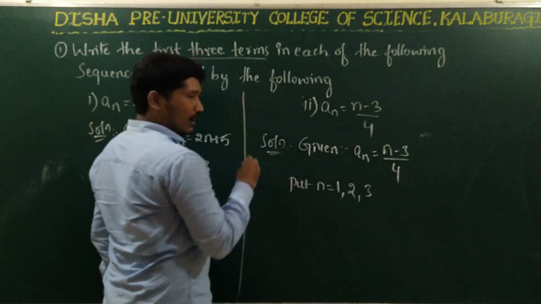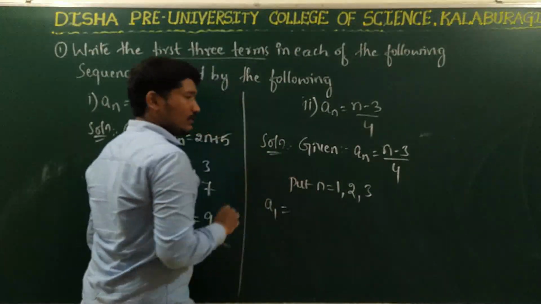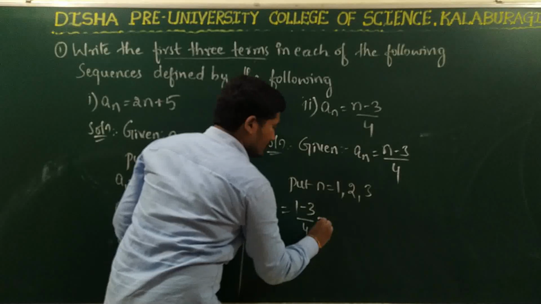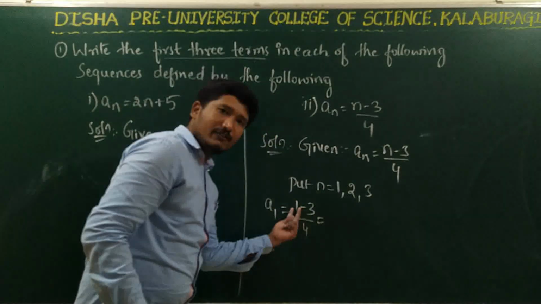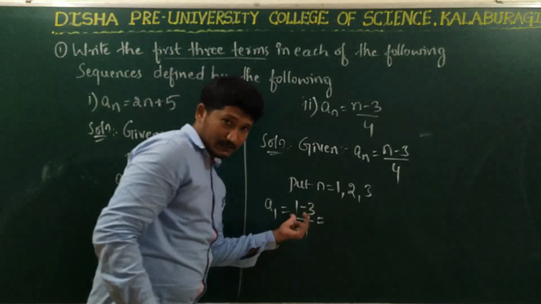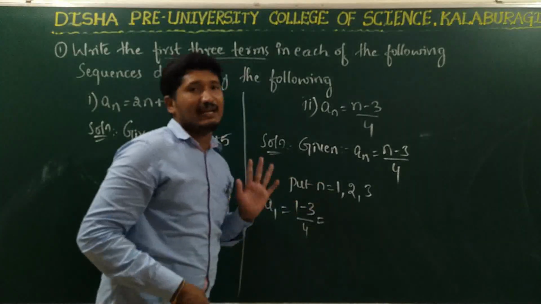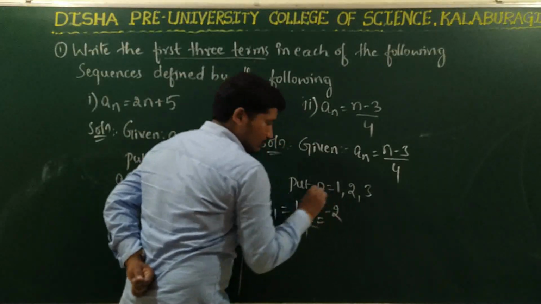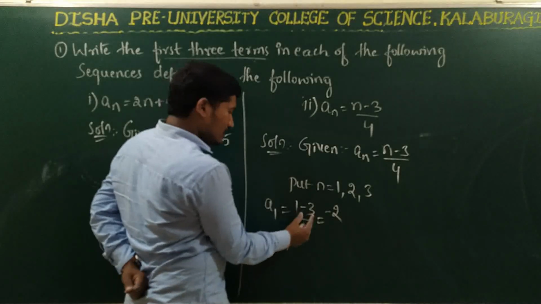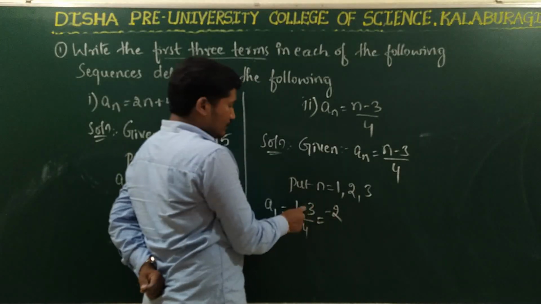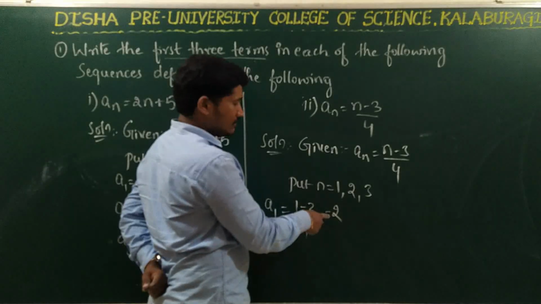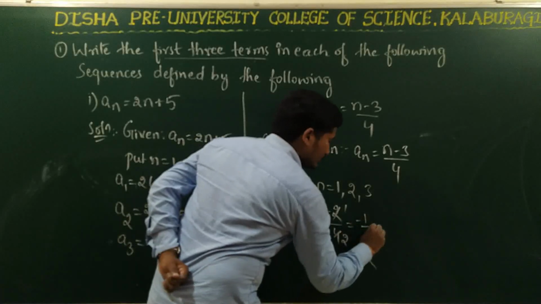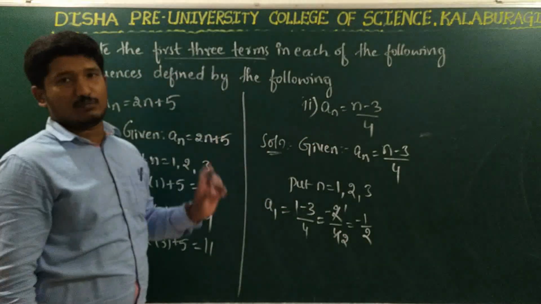Right? So now substitute one by one. Put n is equal to 1. A1 is equal to, put 1 in place of n, 1 minus 3 divided by 4. So here see, signs are different. So you will subtract, right, and put the greater number sign. So what will be your answer? What is 1 minus 3? Minus 2. Why? Because the signs are different. So you will subtract. 3 minus 1 is 2. And put the greater number sign. What is the greater number sign here? Minus. So minus 2 divided by 4. So 2 ones are 2, 2 2s are 4, get cancelled. So minus 1 divided by 2. So this is your first term of the sequence.